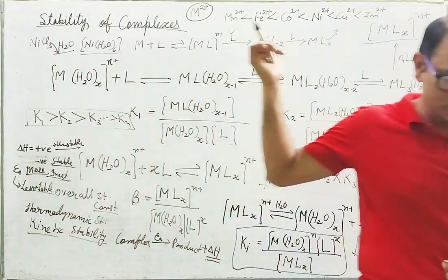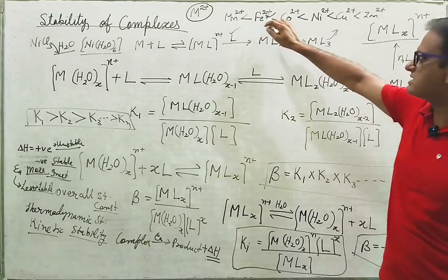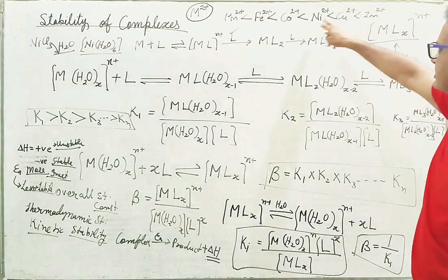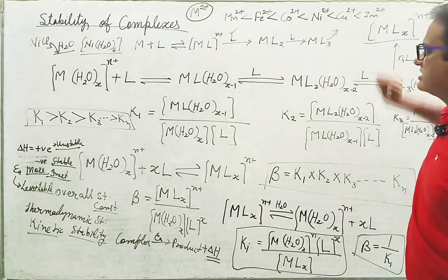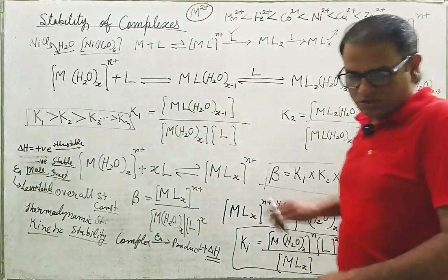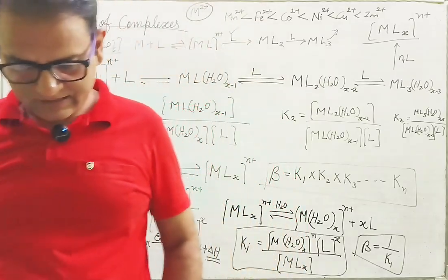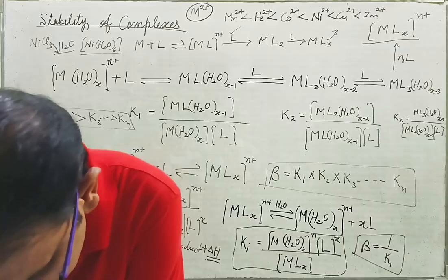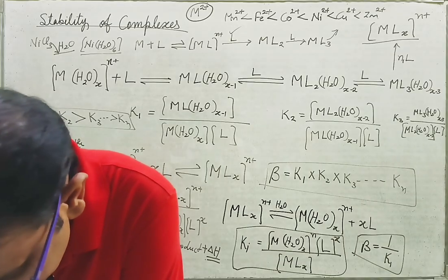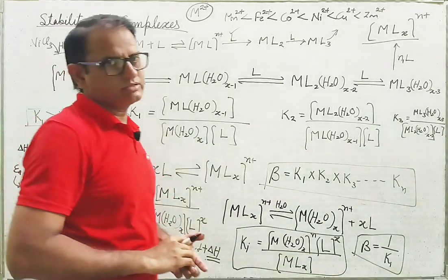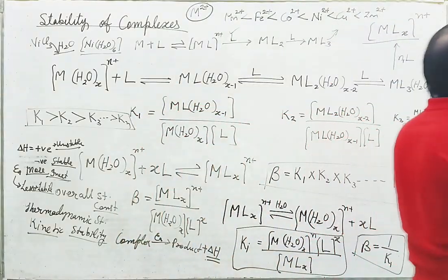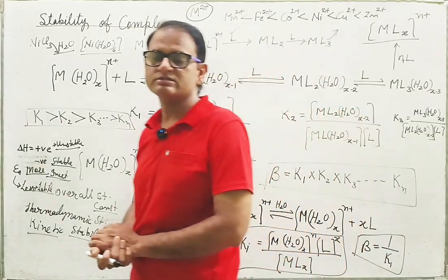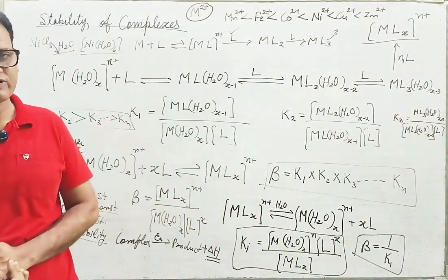Okay, if you consider the same type of ions like double positive ions, then irrespective of ligands, the stability of their complexes will be following this order. So this is Irving-Williams series. Then nature of ligands. Okay, we have seen the effect of multidentate, chelate formation, because we have already discussed that if the cyclic structure, specifically the 5 and 6 membered ring, 5 membered ring is the most stable ring when chelates are formed.